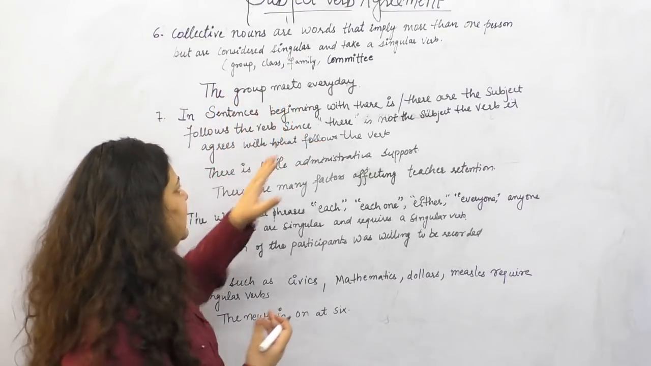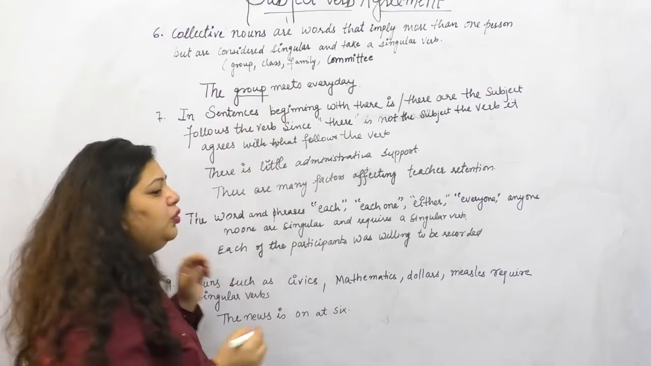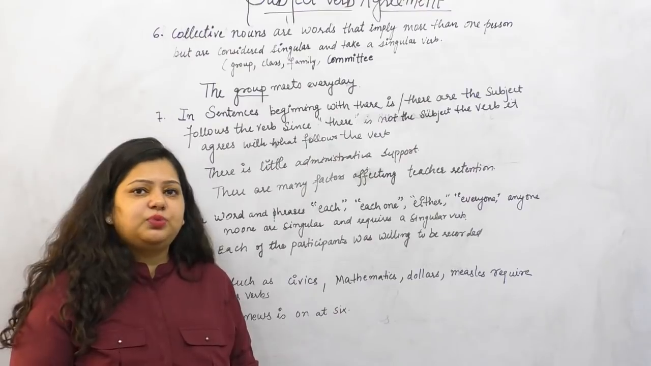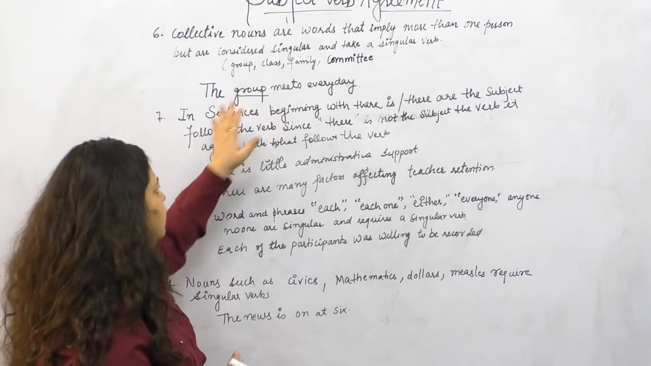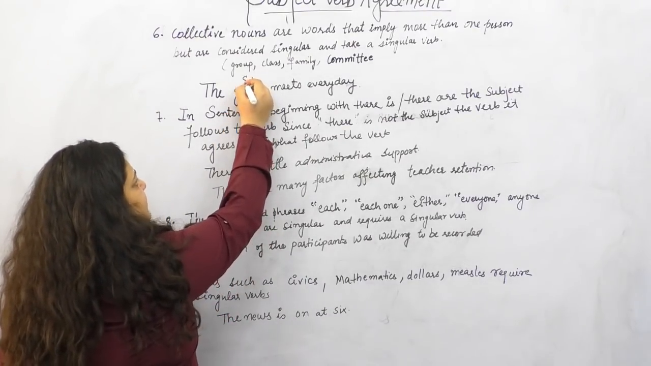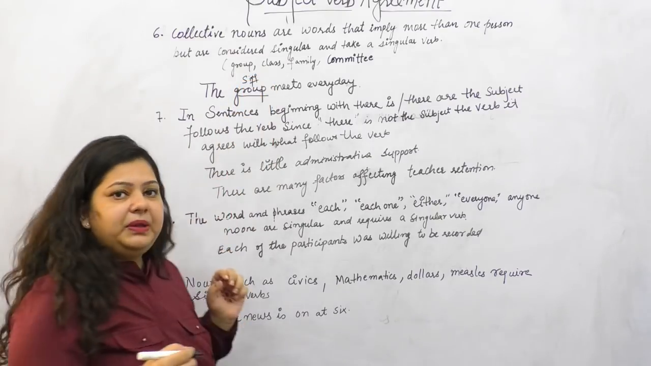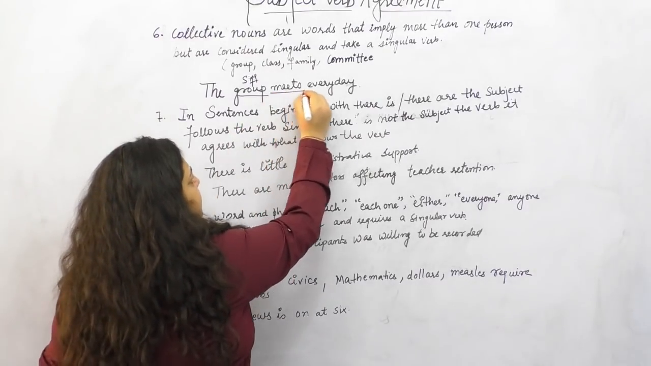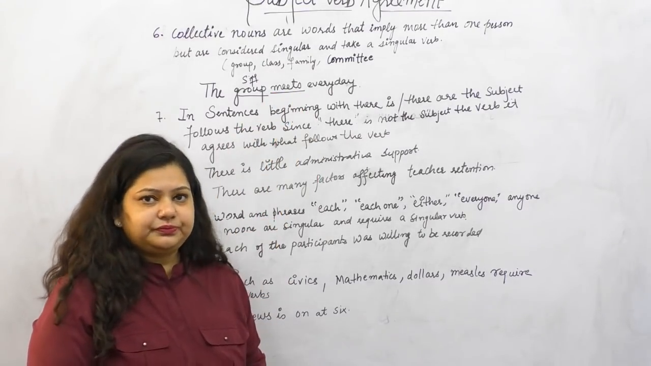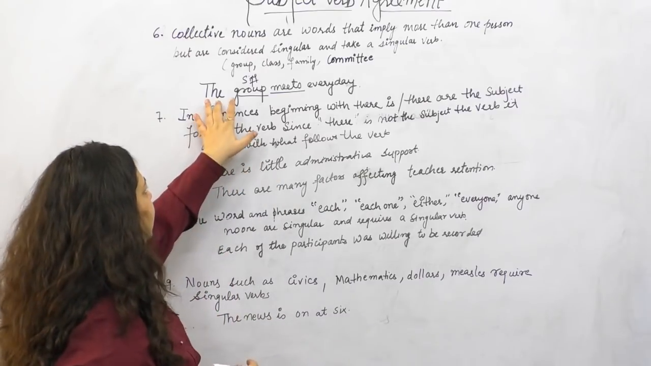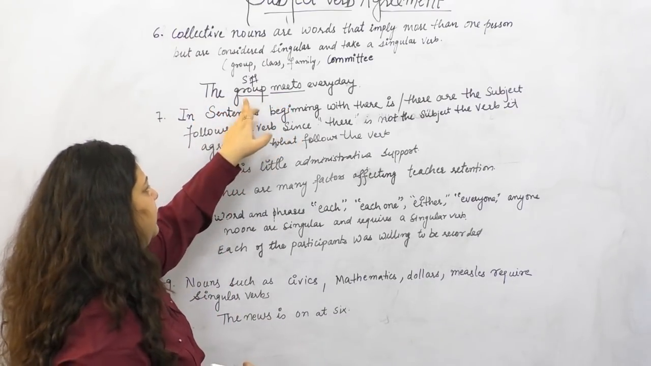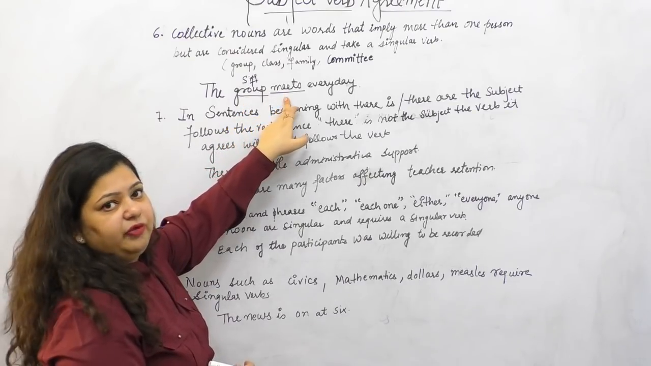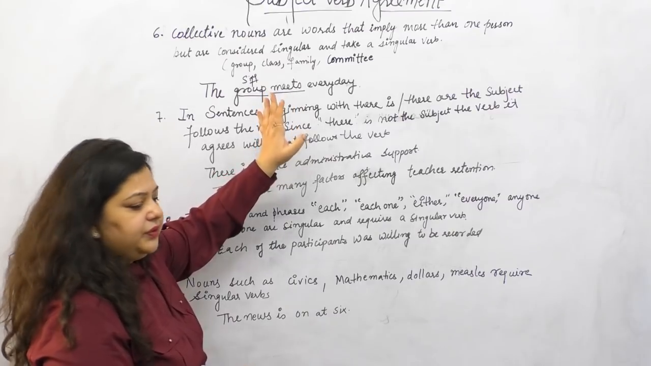The group meets every day. Here the group is a collection of people, and a collection of people makes one group, right? So now this group will be considered as singular, and the verb it will be following will also be singular. So here my group will be singular, and the verb that it will be following will also be singular, correct?